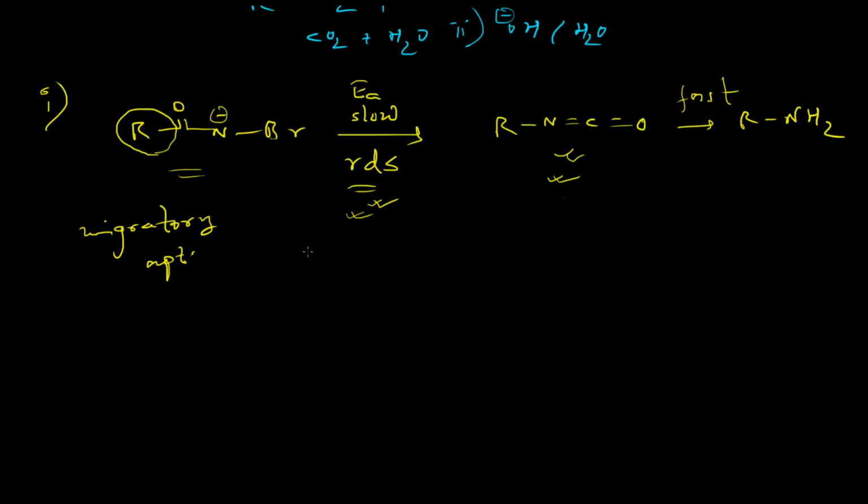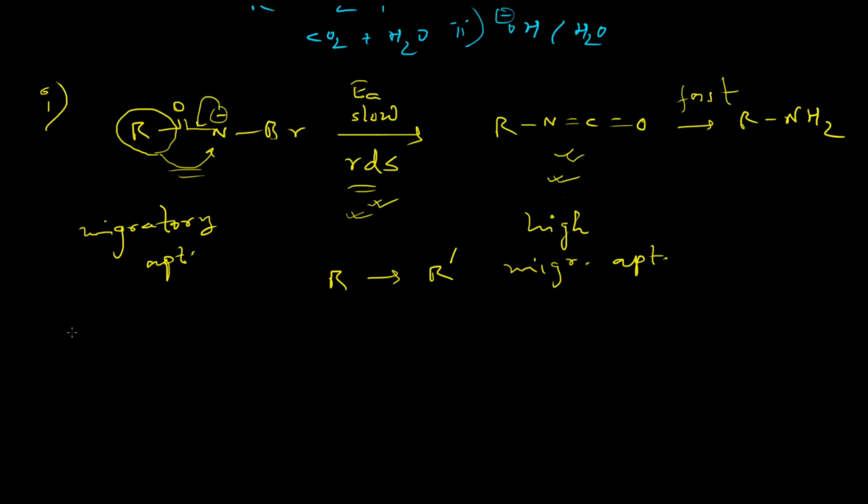And this is found to be the case if R is changed into another group which has higher migratory aptitude, then the overall rate of this reaction becomes fast. So this proves that the migration of this R group is actually taking place in the rate determining step.